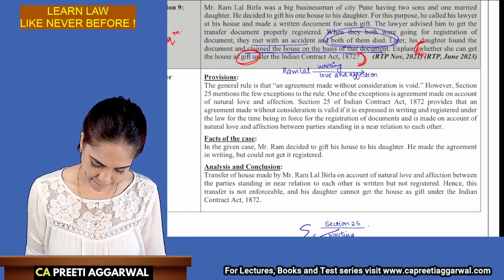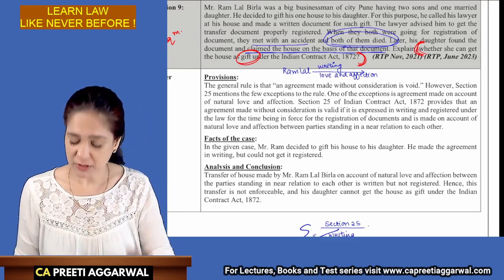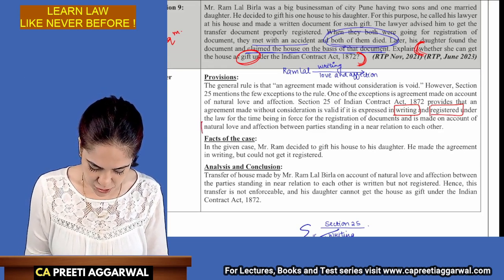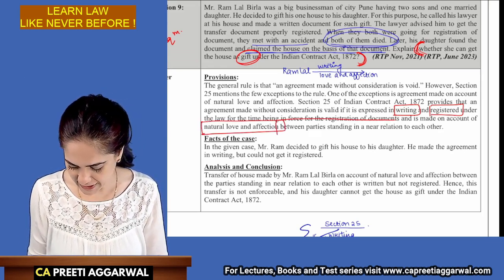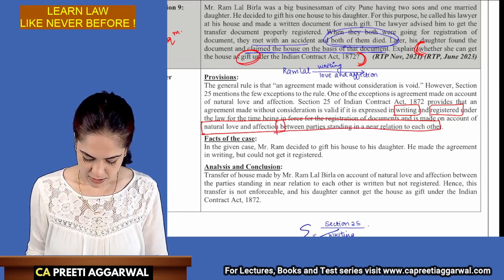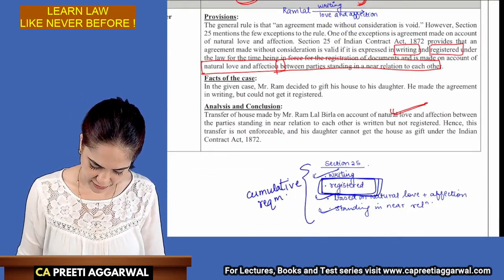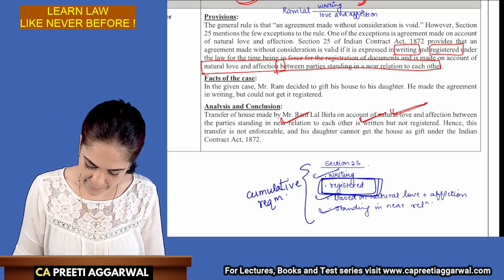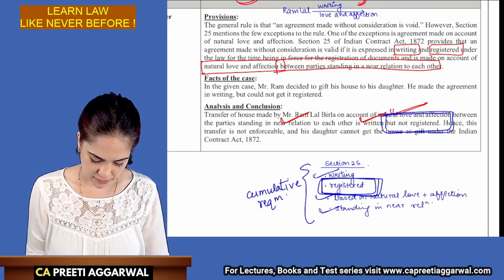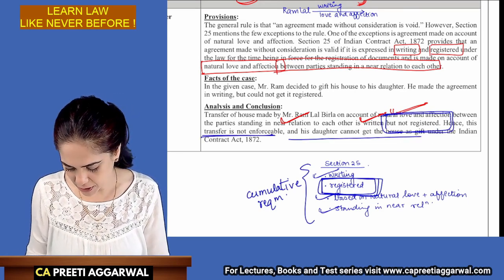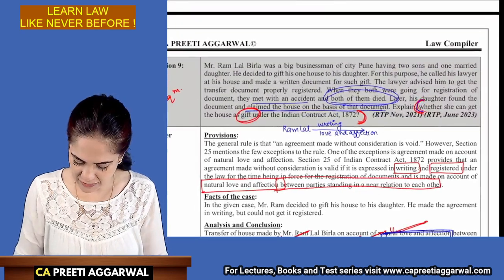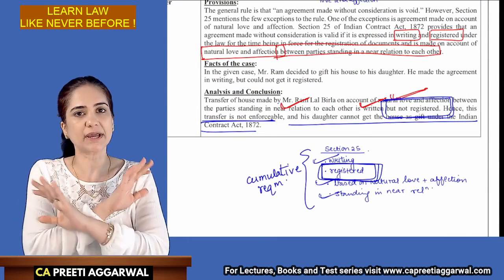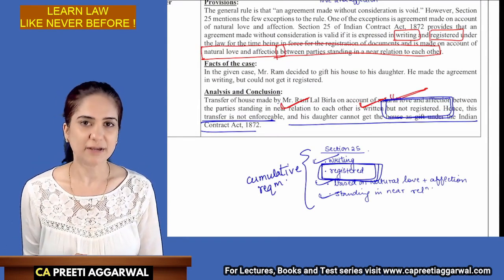So here, it is valid even if it's without consideration, if it is in writing, registered, based on natural love and affection between persons standing in near relation. So here, it was natural love and affection. There was near relation. It was in writing, but it was not registered. The transfer is not enforceable. Daughter cannot get the house as gift. See, this was asked whether the daughter can get the house as gift. So in conclusion, we have written, daughter cannot get the house as gift.